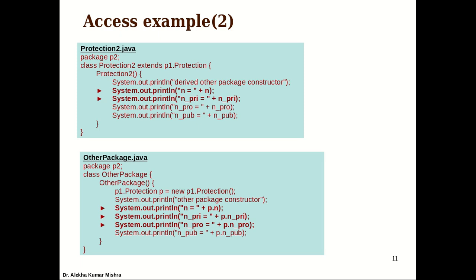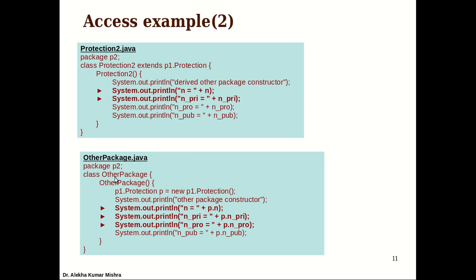So if you try to print the value of n, which doesn't have any access specifier, and the private one, you will definitely get an error. But it can access the protected member, because it is inheriting outside the package. Public is different, by default available to all the classes. So this is the case when it is inheriting.